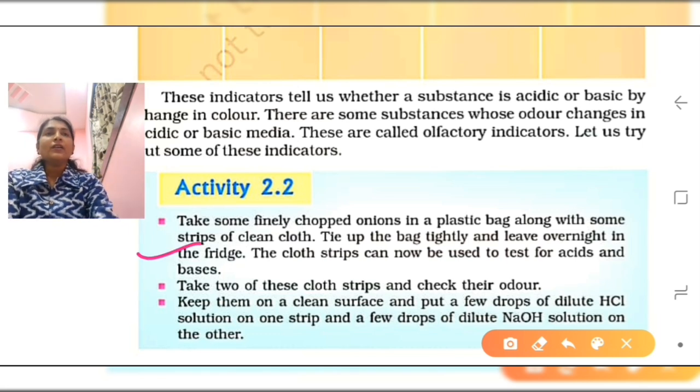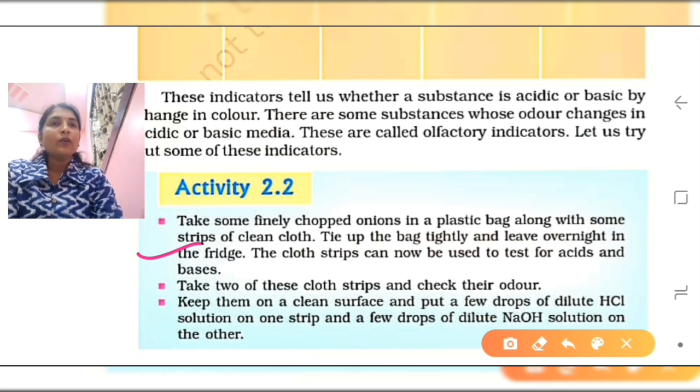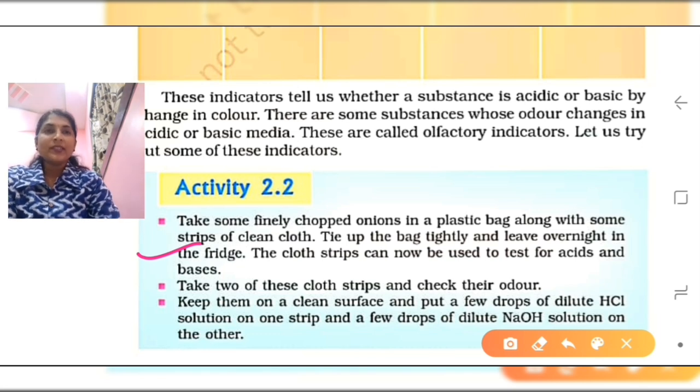Now here you have to take one onion, chop it, cut it into small pieces, and keep these onion pieces in the plastic bag along with some strips of clean cloth, and overnight you have to keep it in the refrigerator. Then the next morning you can take it out, and in the finely chopped onions you have kept some pieces or strips of the clean cloth.